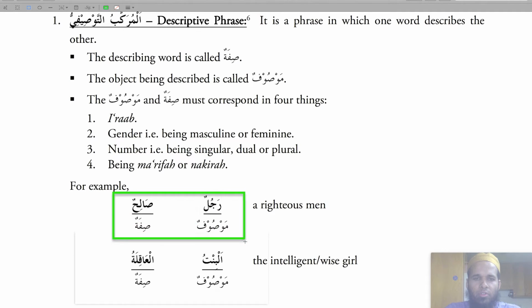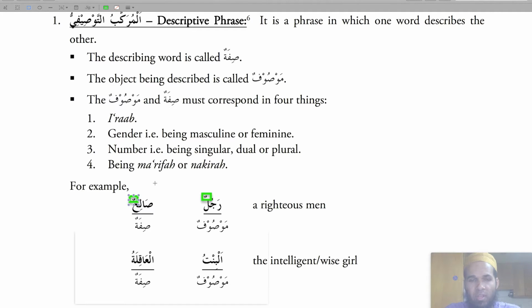First one is rajulun salihun. Number 1, i'rab matches. Rajulun has a dhamma and salihun also has dhamma, so they match. Number 2, gender, masculine, feminine. So the rajulun is muzakkar, masculine, so is salihun, that's also muzakkar. Number 3, number, rajulun is singular, wahid, and salihun is also singular, as opposed to rajulani would be salihani, or